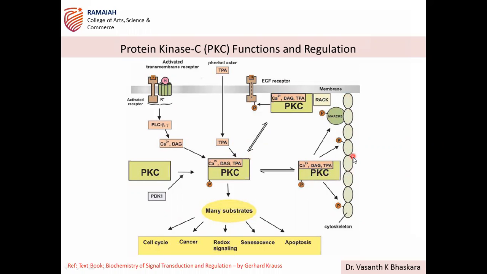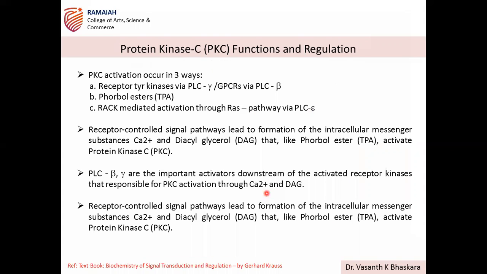This is the effector. MRAC is the effector. Okay, so this PKC, after its activation in different ways, is then responsible for further activation of its downstream substrates, which then in that way controls cell cycle, cancer, redox signaling. Senescence means aging, cell aging, then apoptosis. So this signal pathway you have to practice. This is the PKC signal.